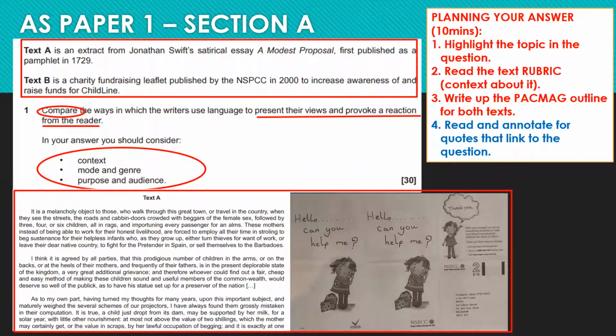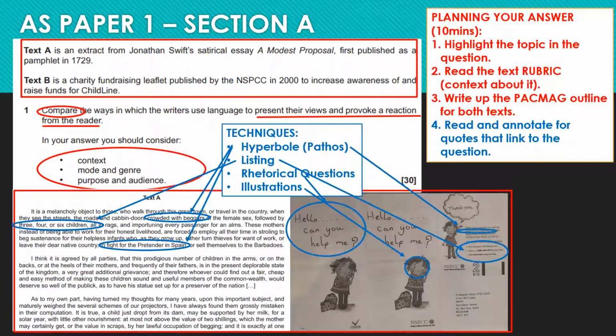So an example of this for these 2 texts: just in the first part, there's some hyperbole in both texts. There's listing in both texts. One text uses rhetorical questions and illustrations to help deliver a slightly more visual message. Those are some really straightforward comparisons that have come straight up from just having a very quick look at the first paragraph of text A and the first page of text B.